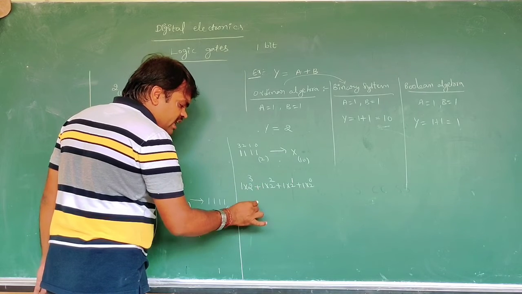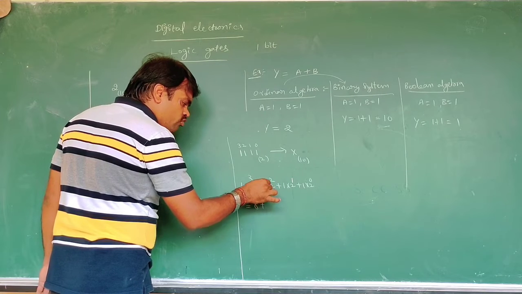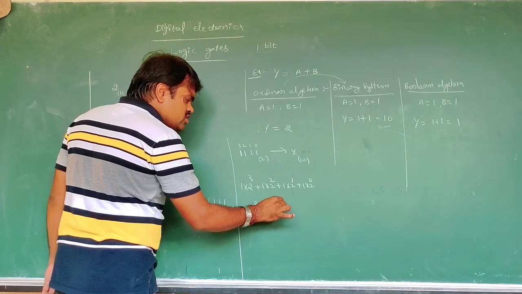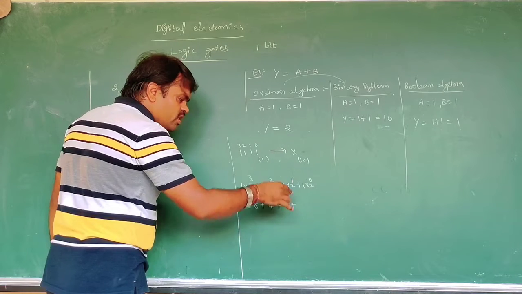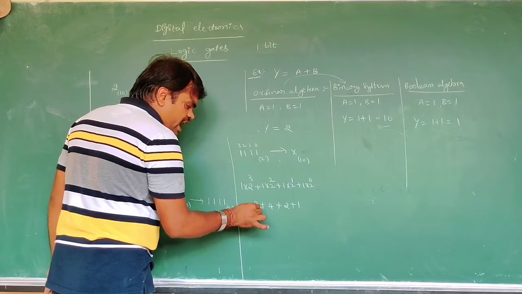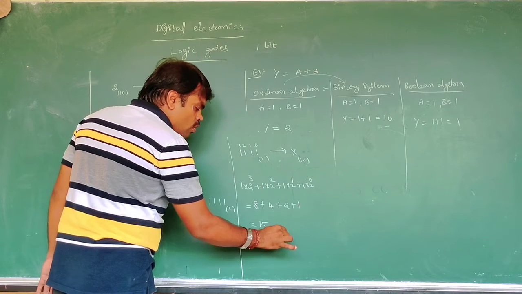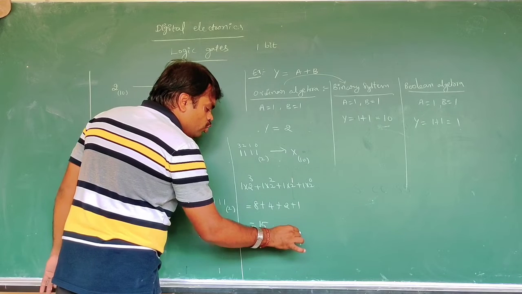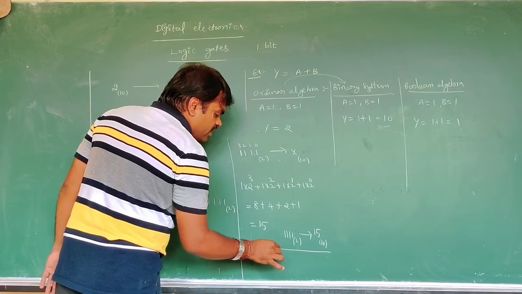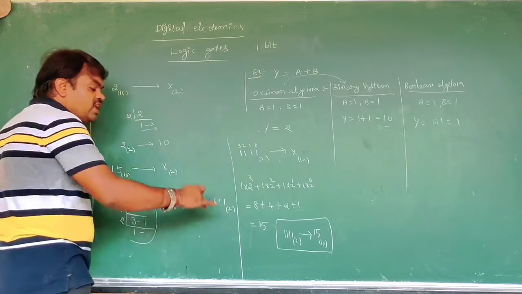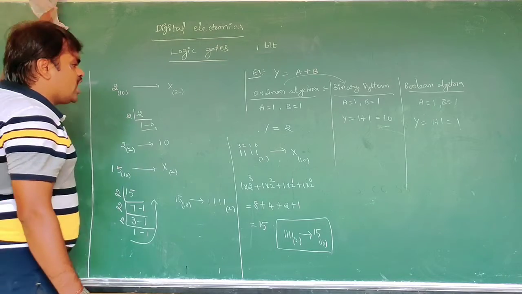2 power of 3 means 8. 2 power of 2 means 4, and 4 into 1 is 4. Plus 2 power of 1, which is 2. Plus 2 power of 0, and anything power of 0 is 1. Now you can add that, and we will get 15. That means 1 1 1 1 base 2 is converted into decimal and represented as 15. That is the decimal equivalent of the binary number. Now we can go to another problem.